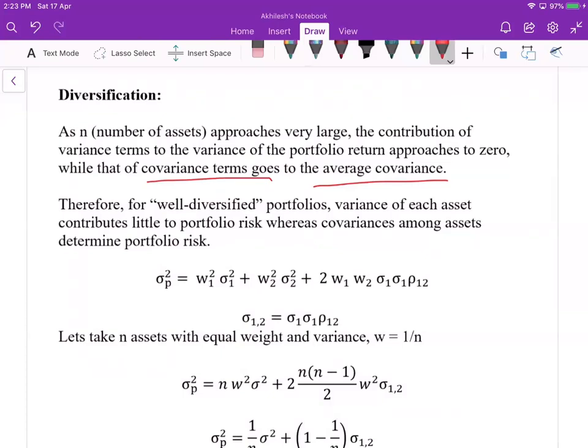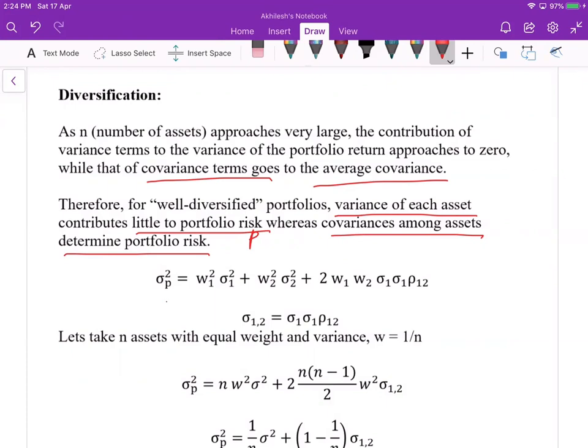Therefore, for a well-diversified portfolio, the variance of each asset contributes little to the risk of the portfolio, whereas covariance among assets dominates portfolio risk. So when we have more assets, mainly the covariance among the assets contributes most to the portfolio risk. And we'll see over here.